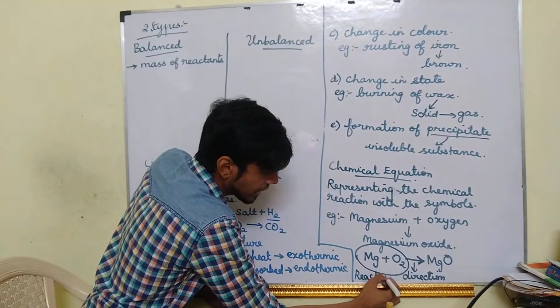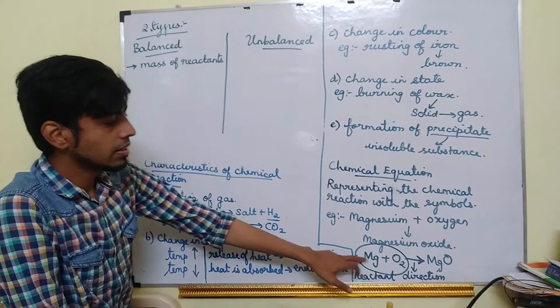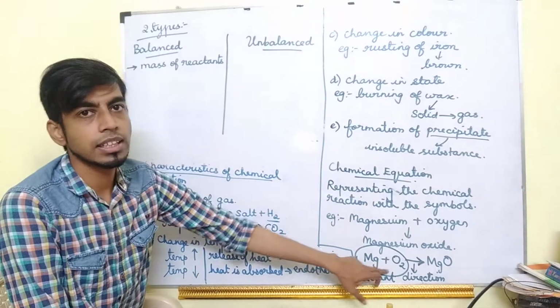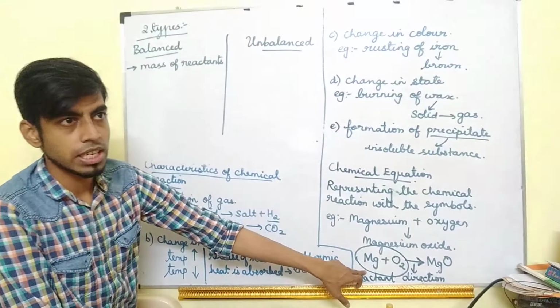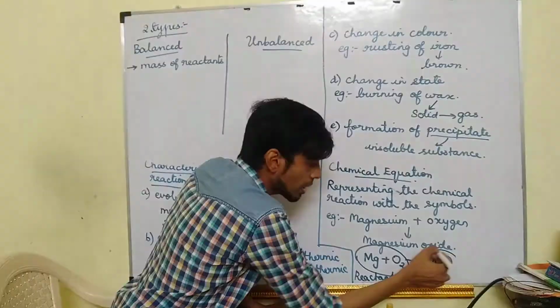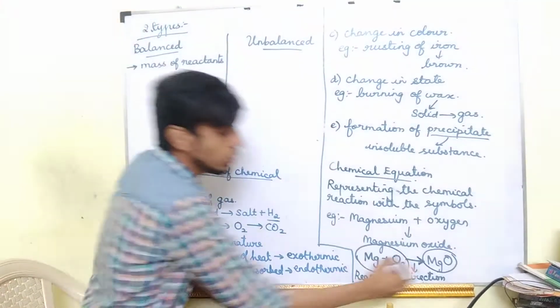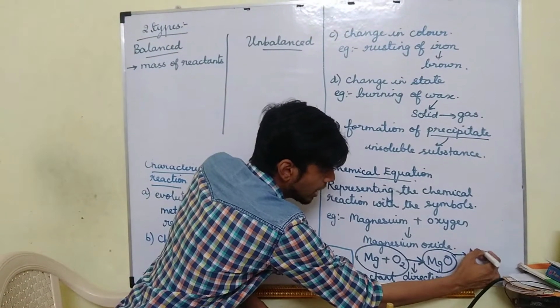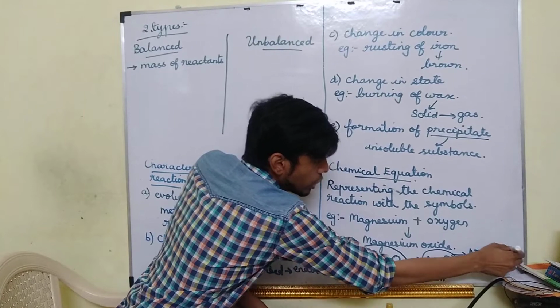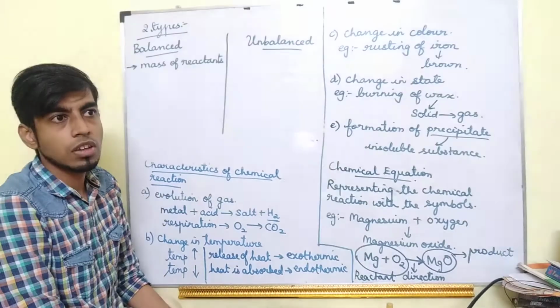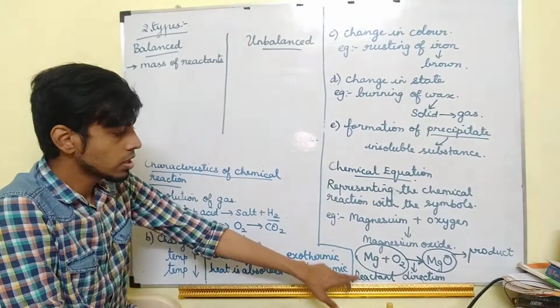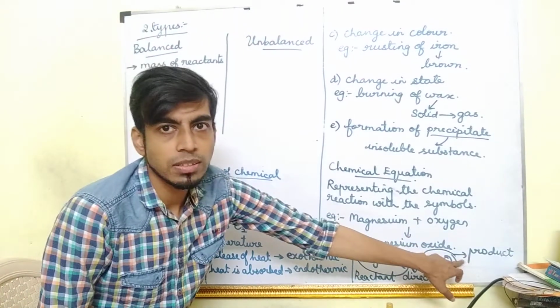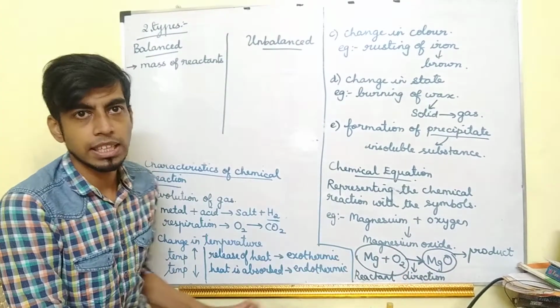So what is reactant? The substances which are taking part in the chemical reaction. The new substance which is formed is called the product. So understood what is reactant, what is product, what does this arrow mark indicate?